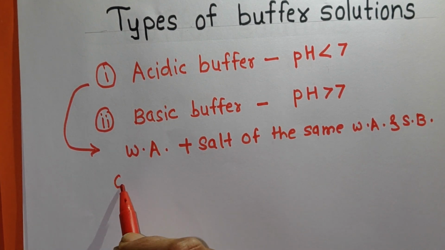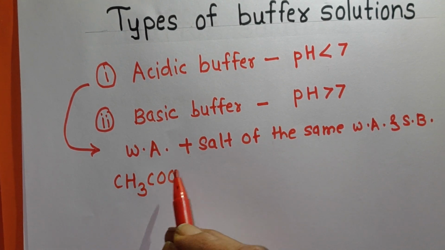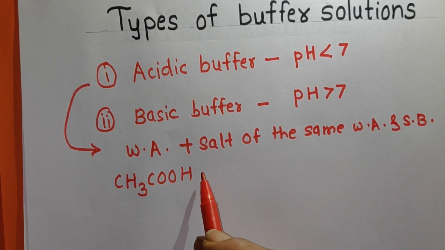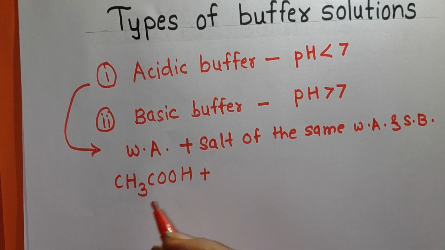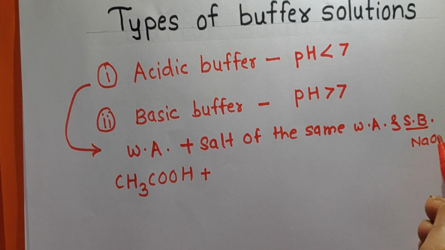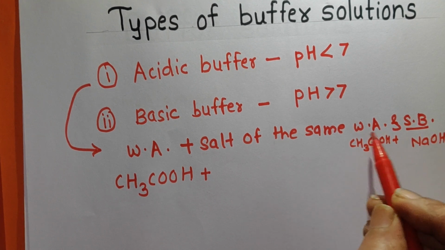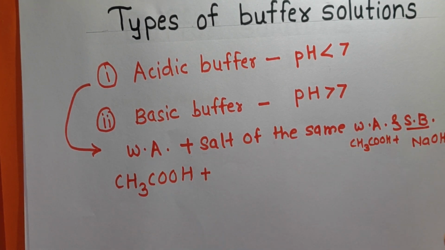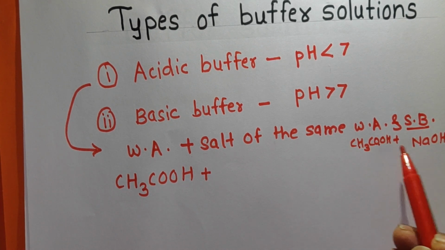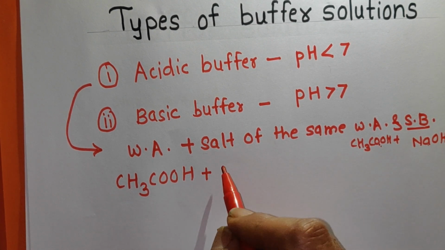You know, acidic buffer is a mixture of weak acid CH3COOH. It is the weak acid, that is acetic acid. And here, when acetic acid reacts with strong base, suppose NaOH. Now the second solution is the salt of the weak acid with strong base. Which weak acid have we taken here? Acetic acid. And this reacts with strong base NaOH. So when CH3COOH reacts with NaOH, the salt obtained is CH3COONa, that is sodium acetate.